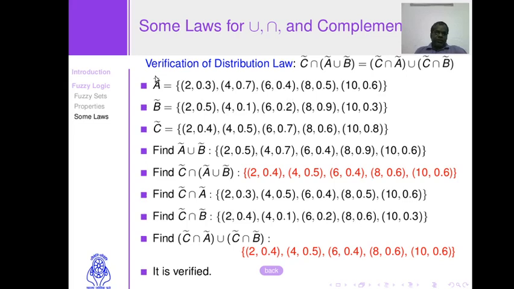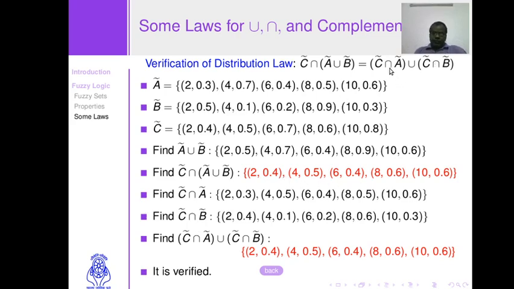Here in this example we have three fuzzy sets A, B and C. Now we have to verify this equality. Take A union B, we get this. Now take C intersection with whatever we get here. As a result we get the set which is highlighted with red color.